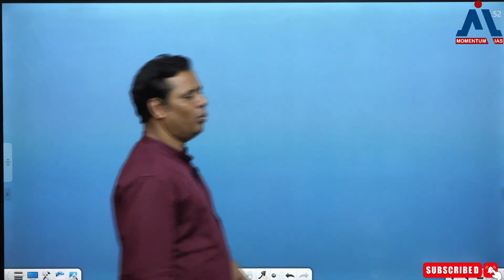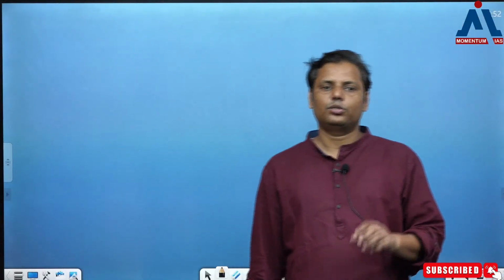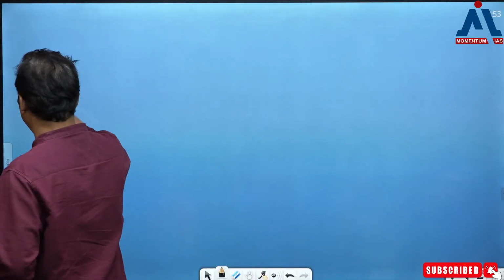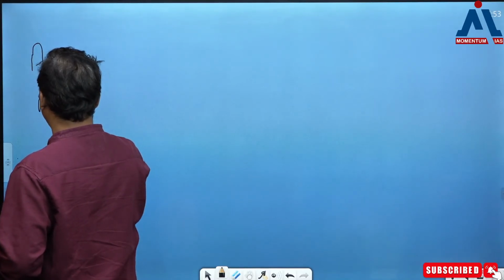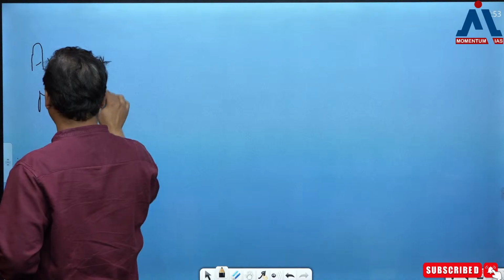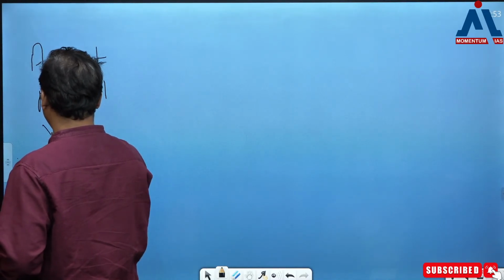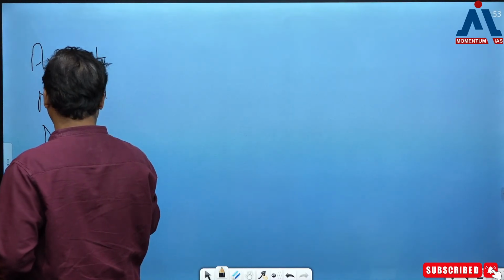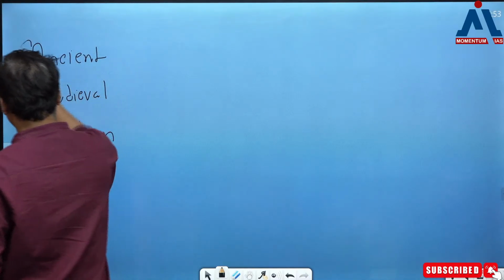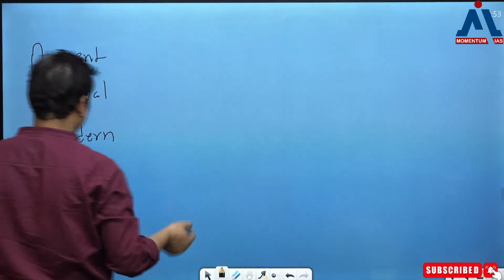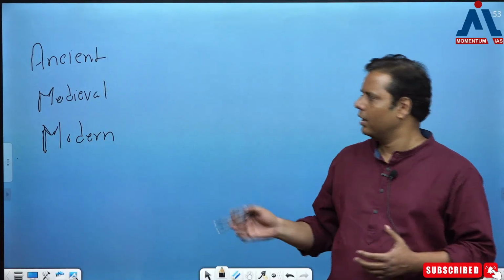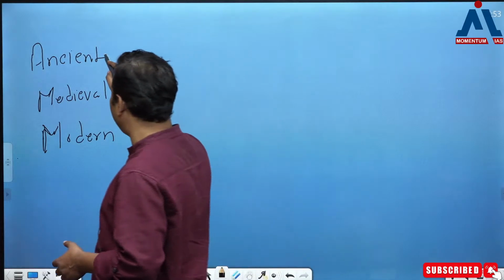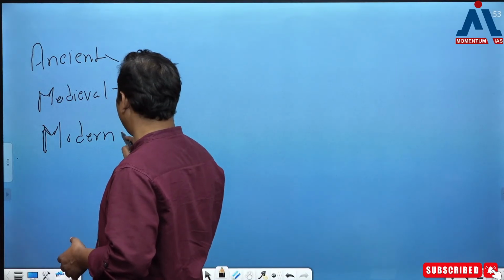Okay, so when it comes to medieval, how do you understand this medieval? If history is being divided into parts, let's say, what are these parts? Ancient, then the next part is called medieval, and modern. Specifically, we can say these 3 parts, because the next part is called the modern world, which is not a specific category in history. That's a different thing. But there are 3 different parts called ancient, medieval, and modern.